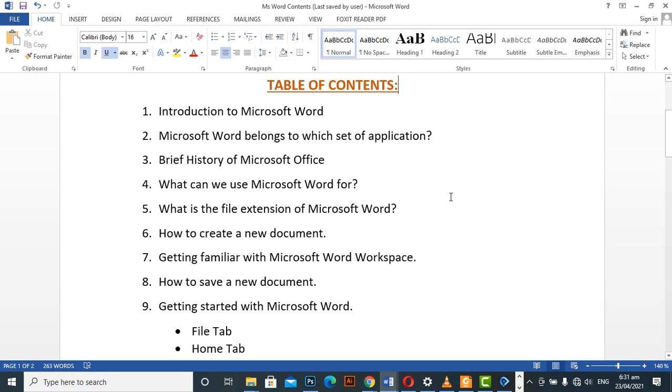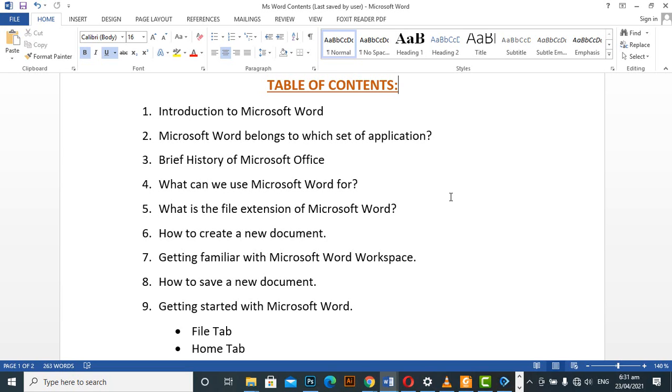The first among the content we have here is the introduction to Microsoft Word, and that is where we are starting from. With this, we are going to explain what Microsoft Word is all about. Microsoft Word is an application program that can be found in the application software known as Microsoft Office. We can use it to type documents, letters, and memos. You can also use it to design a flyer or poster. It just depends on your creativity. When you know how to do all those things, you can do them with Microsoft Word as well, but it's not as perfect as graphic design applications.